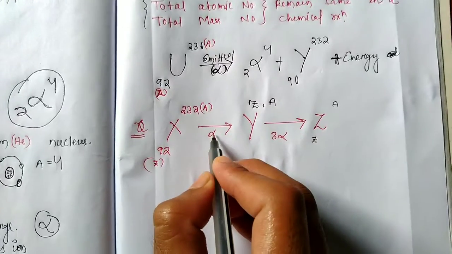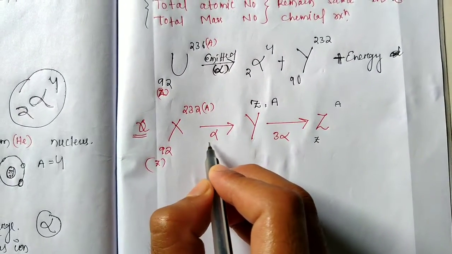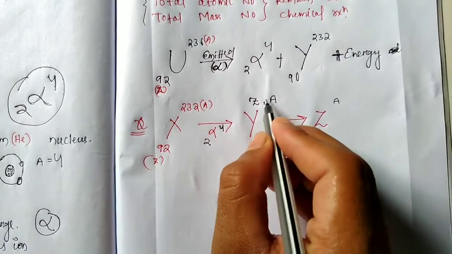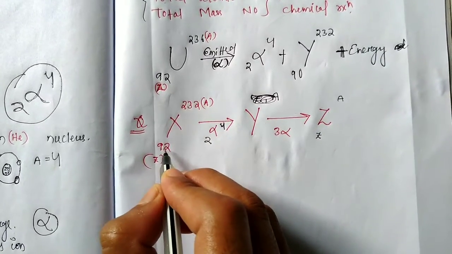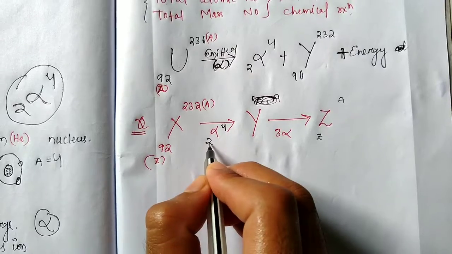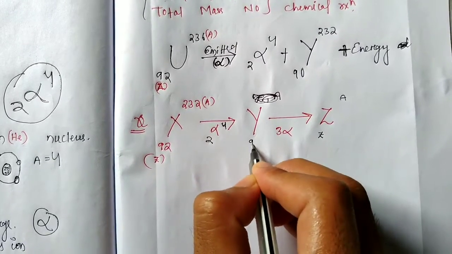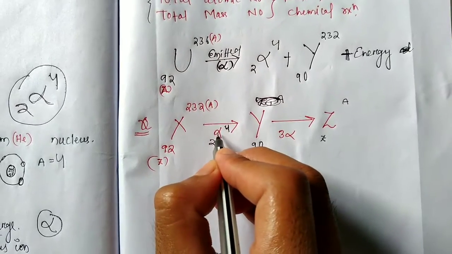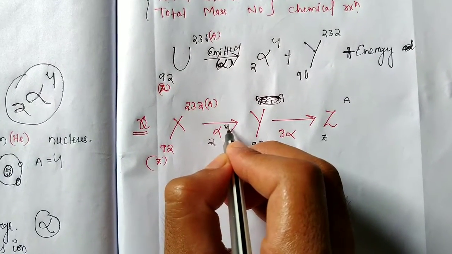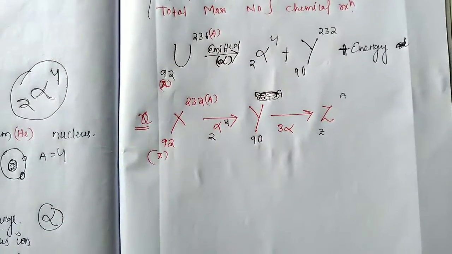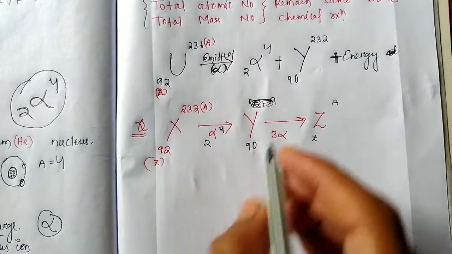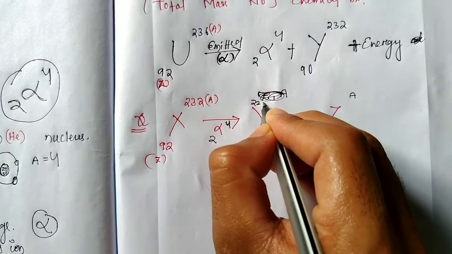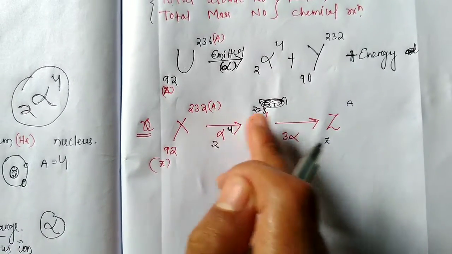When an alpha particle is emitted, we write 2, 4 emitted. So 92 minus 2 equal to 90, and 232 minus 4 equal to 228.